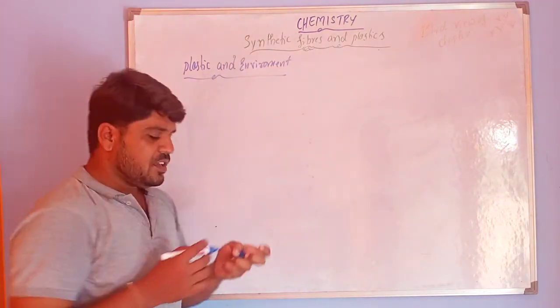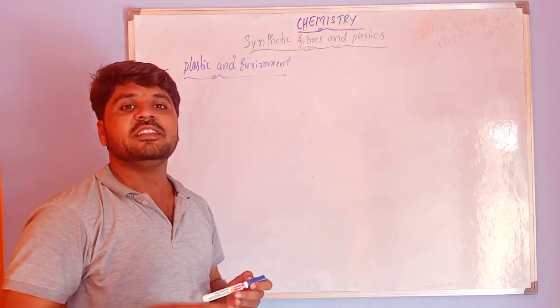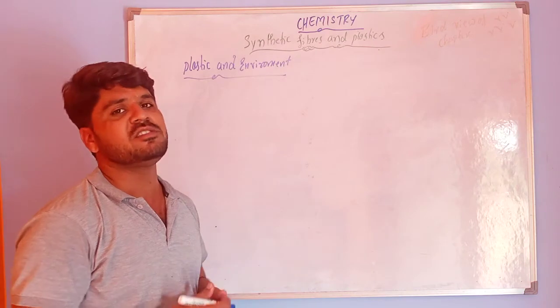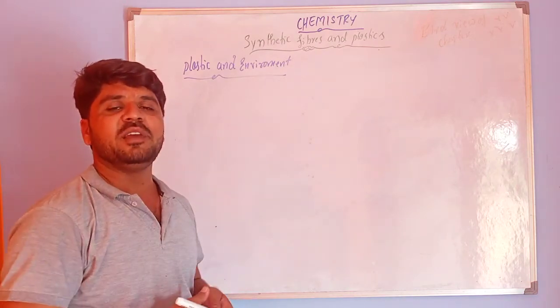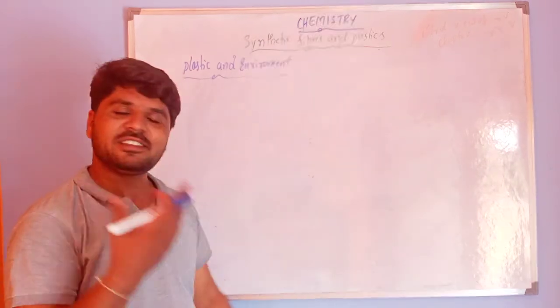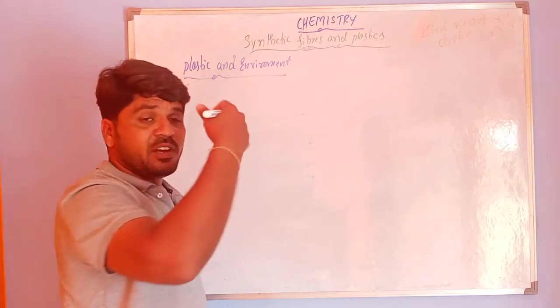Why? If you burn synthetic materials or plastics, they release poisonous gases. From these poisonous gases, acid rain comes. From acid rain we can see many skin diseases and even cancer.